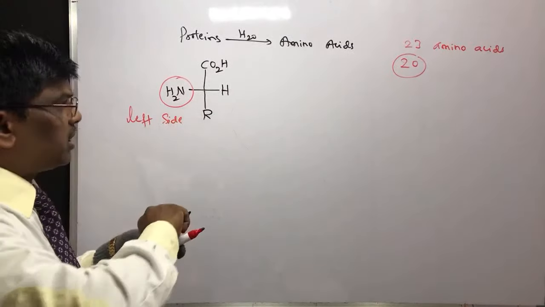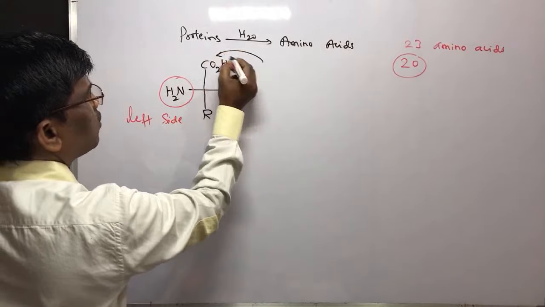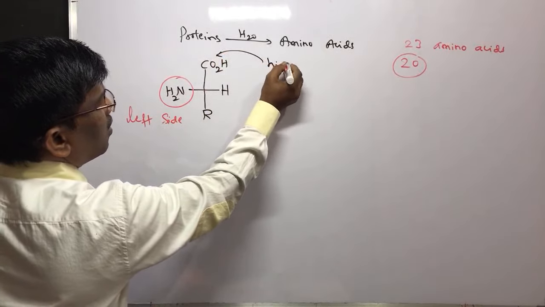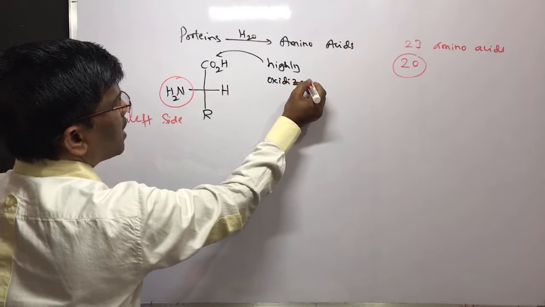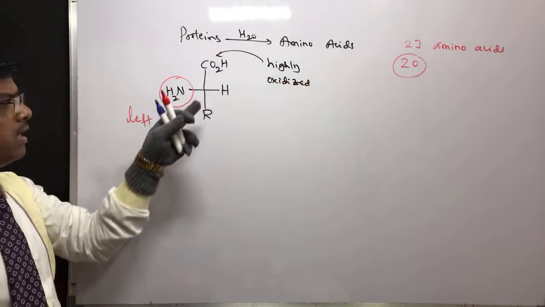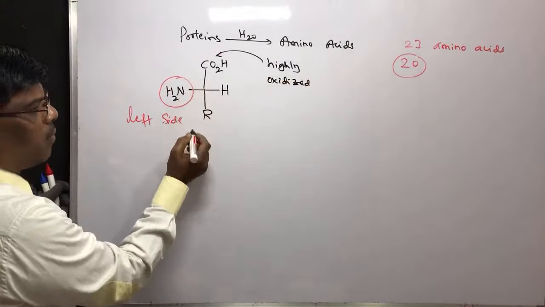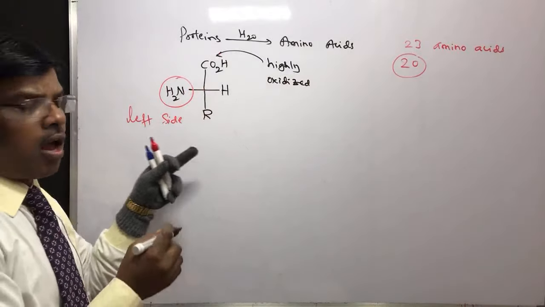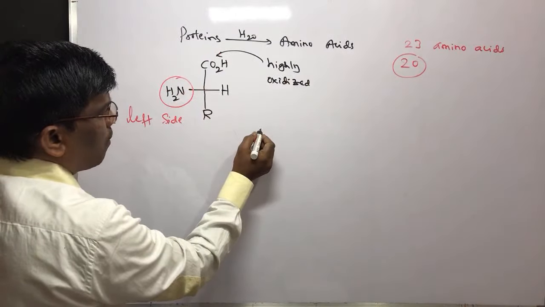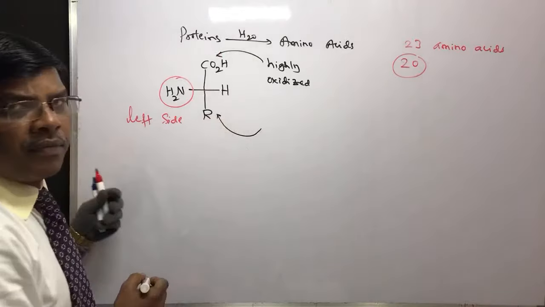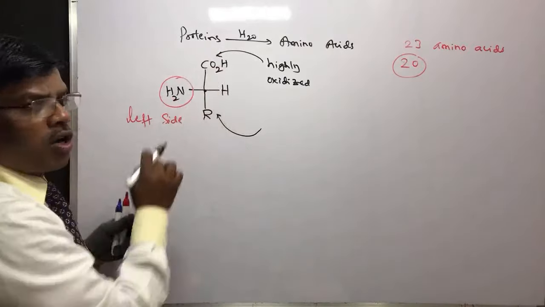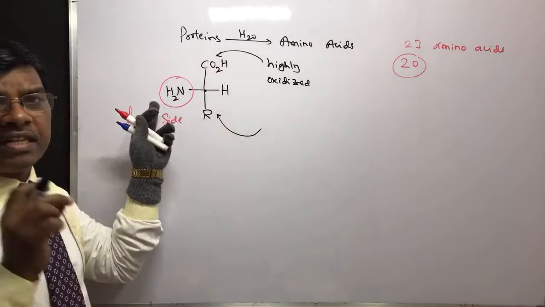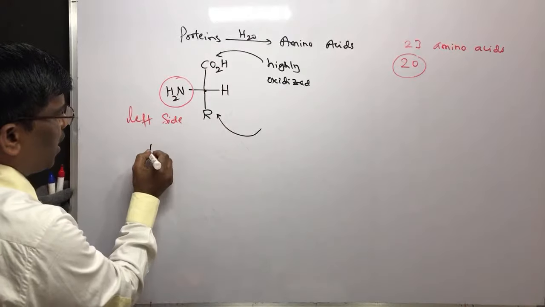In a Fisher projection, highly oxidized group has to be written at the top, then followed by next carbon and the remaining carbon chain. When you are coming from down, the amine which is alpha to this carboxylic acid is towards left side in natural amino acids.